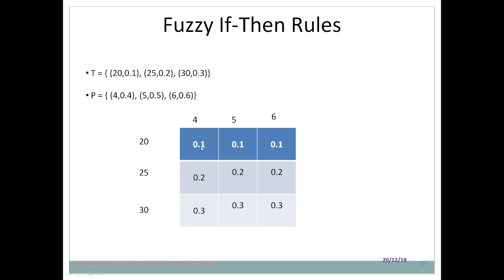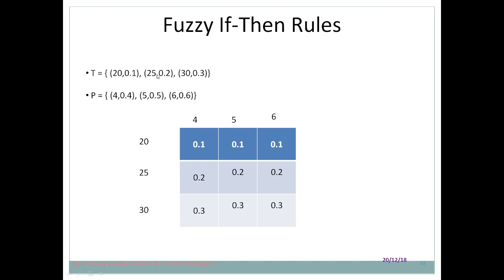Now you're asking why I have taken the low one and not the maximum. Because the Cartesian product is just like an intersection, and in the case of intersection we take the minimum. Between 0.4 and 0.1, which one is minimum? 0.1 is minimum, that's why we have taken it. Similarly, when we compare this with this, 0.1 is minimum.